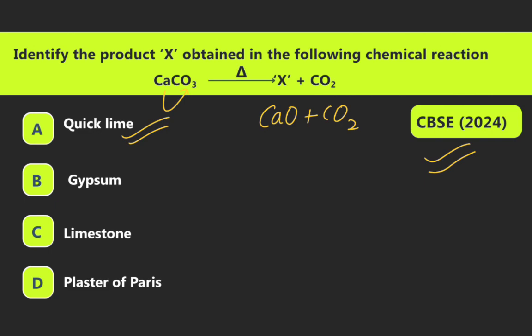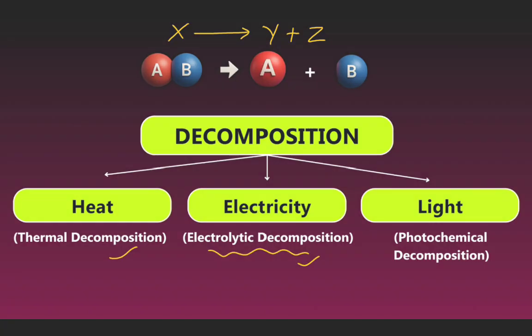Identify the product X obtained in the following chemical reaction: when calcium carbonate is heated, it gives calcium oxide and carbon dioxide. So calcium oxide is known as quicklime. Option A says quicklime, option B gypsum, option C limestone, option D plaster of Paris. So that answer is correct: quicklime, option A, is correct. This question came in 2024. Now we see the next.